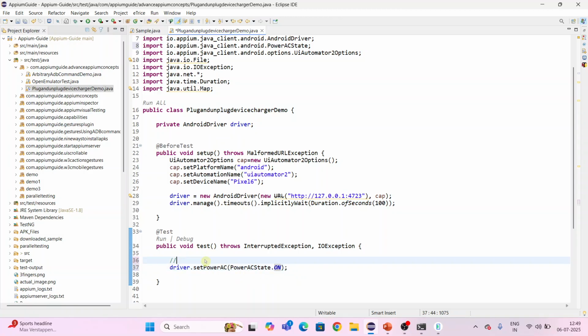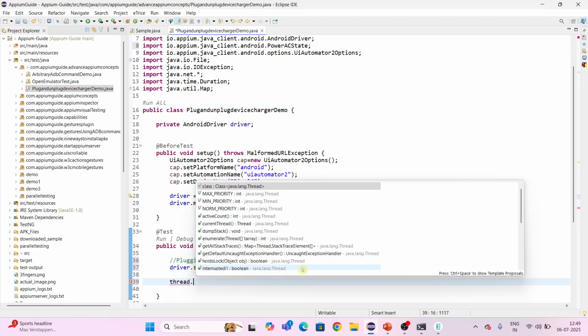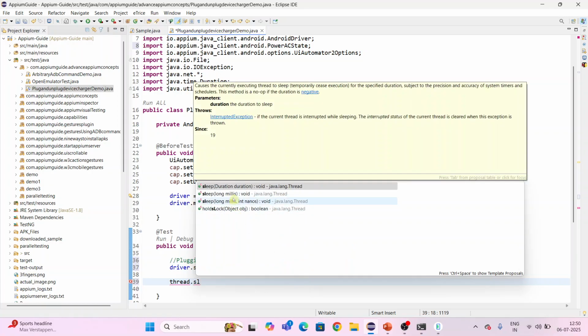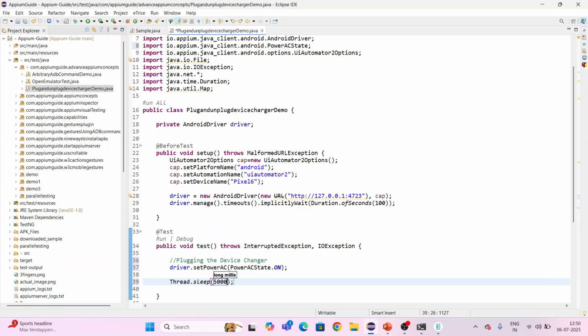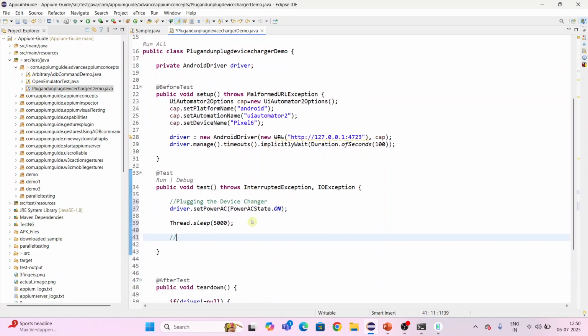So here, print plugging the device charger. After that, use Thread dot sleep; after 5 seconds I want to disconnect the charger, so let's say 5,000 milliseconds. Now I want to unplug the charger, so print unplugging the device charger.